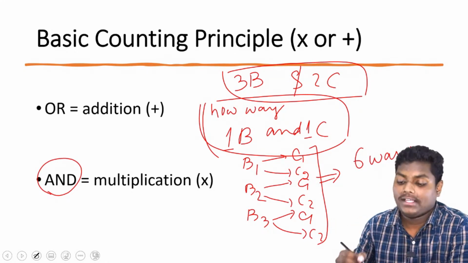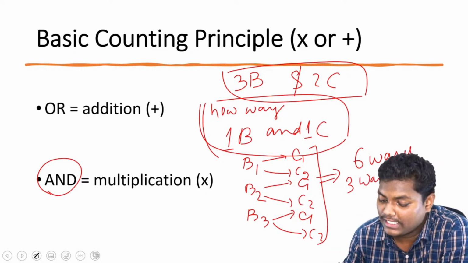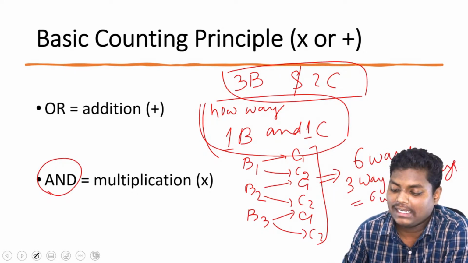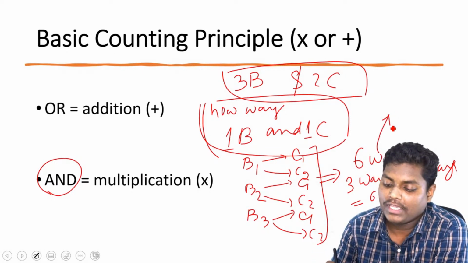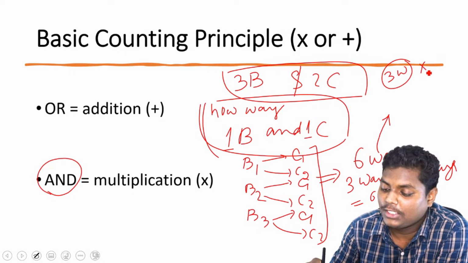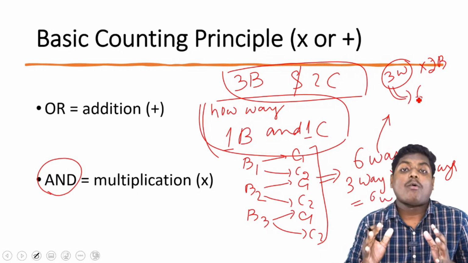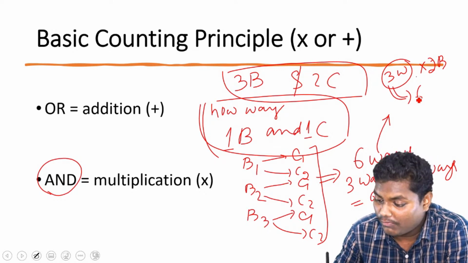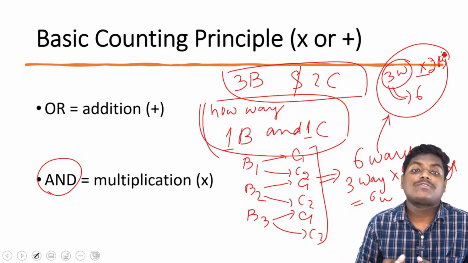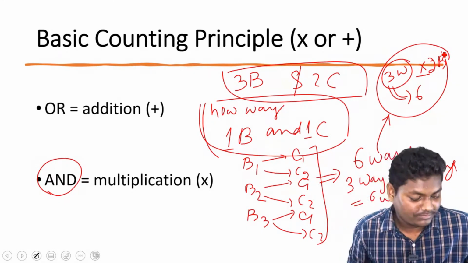Now, how is it coming? 3 ways of taking the 3 bikes that we have and 2 ways of taking the 2 cars that we have. So basically, we are getting 6 ways. I'll write this up so it is visible to everyone. So we are basically having 6 ways. It is because 3 ways from 3 bikes into 2 ways from 2 cars. So basically, we'll be getting 6. So do you understand now what is this and? Because of this and, we are multiplying. So in 6 different ways, we can select. Okay? I'm sure this or and concept is clear for everyone.